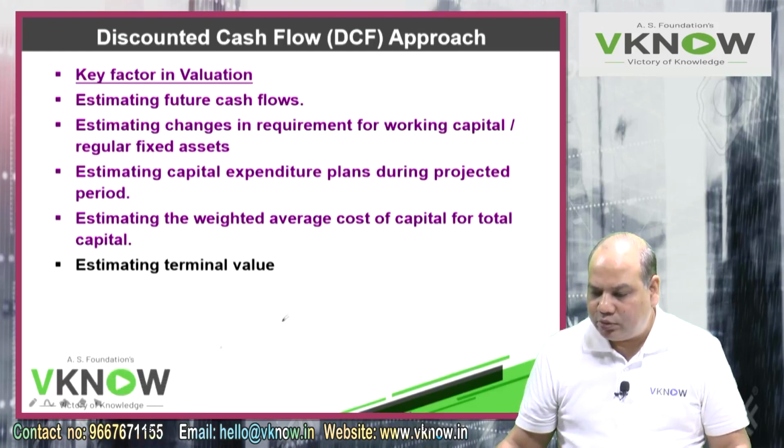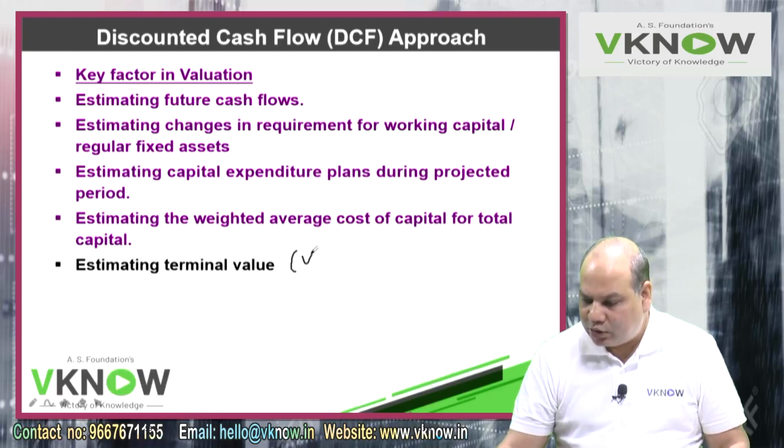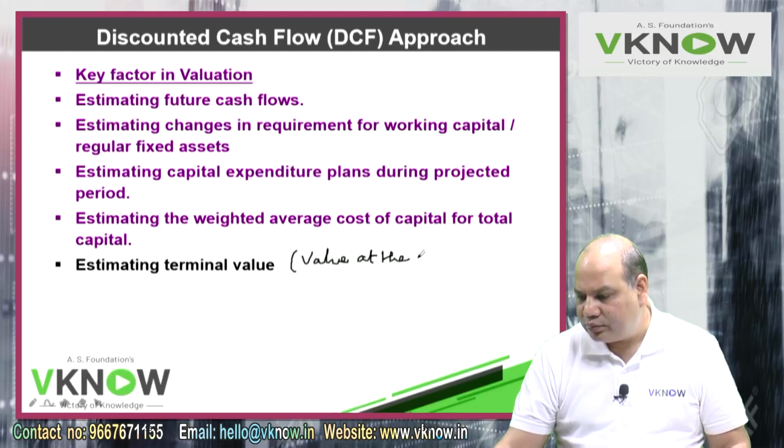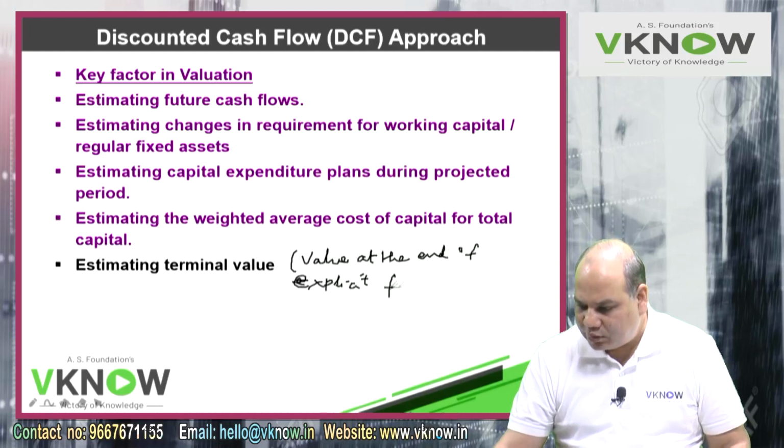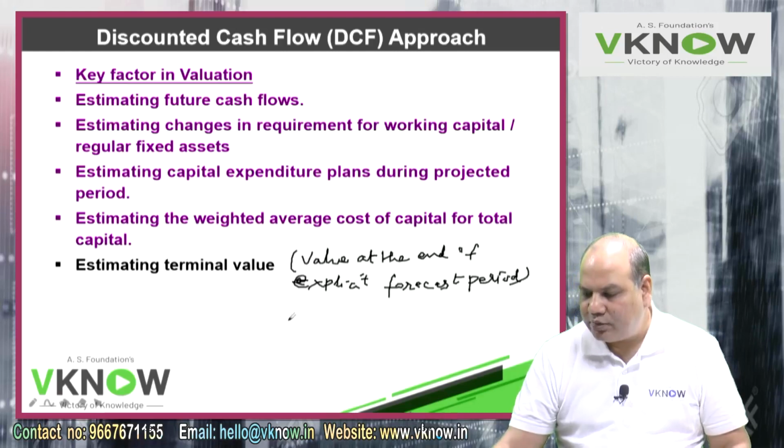So terminal value means value, now you can write, at the end of explicit forecast period. Value at the end of explicit forecast period.